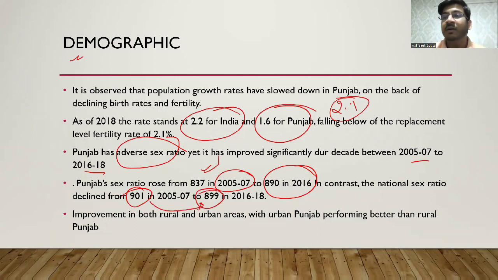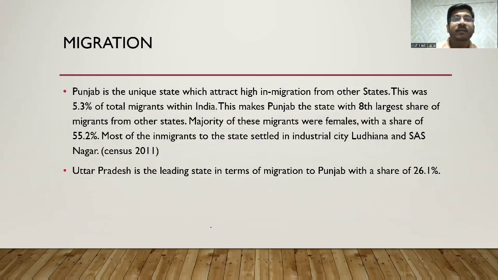सिर्फ 2 ही पॉइंट्स का डिक्लाइन है, बट 2 पॉइंट्स का डिक्लाइन भी एट अ नेशनल लेवल मीन्स ह्यूज. Improvement in both rural and urban areas, with urban Punjab performing better than rural Punjab in this category.